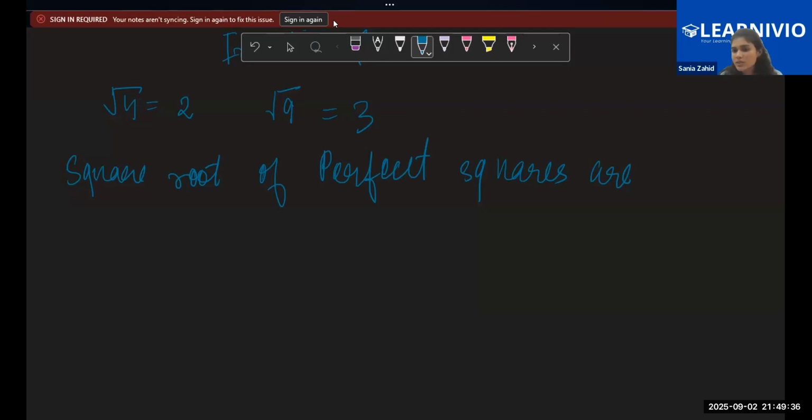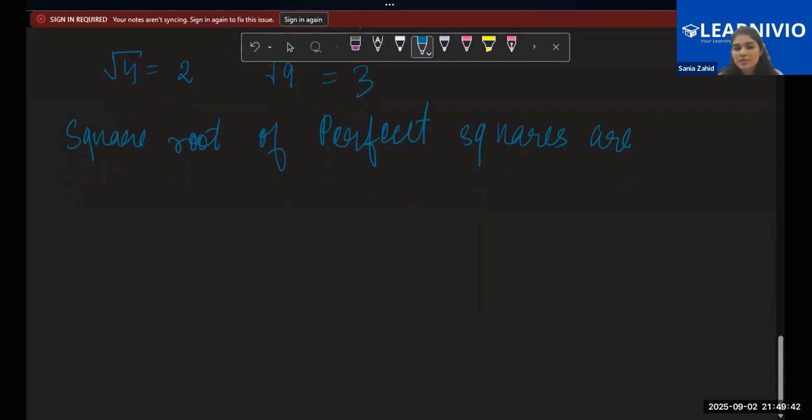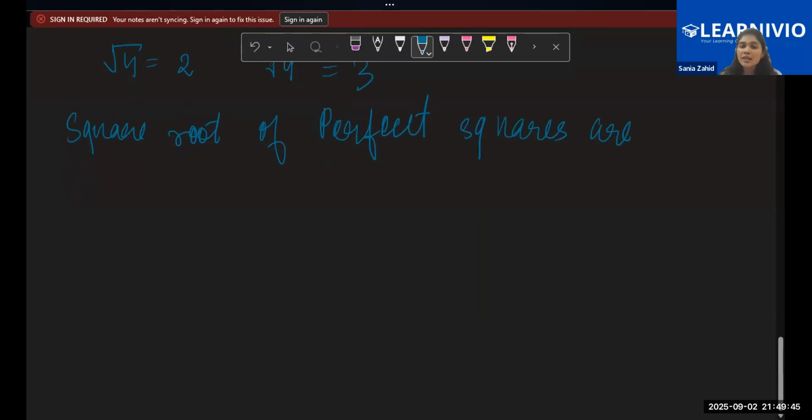This was the last part only. I've explained rational and irrational. Now I'll move to arithmetic. So square root of perfect square numbers are rational or irrational? Rational. Very good. Right, children? So now everyone is clear with what are irrational numbers and what are rational numbers. Why am I explaining this? The name of the chapter is real numbers, and real numbers are two broad categories, rational and irrational. So you should always learn and know how to differentiate them.